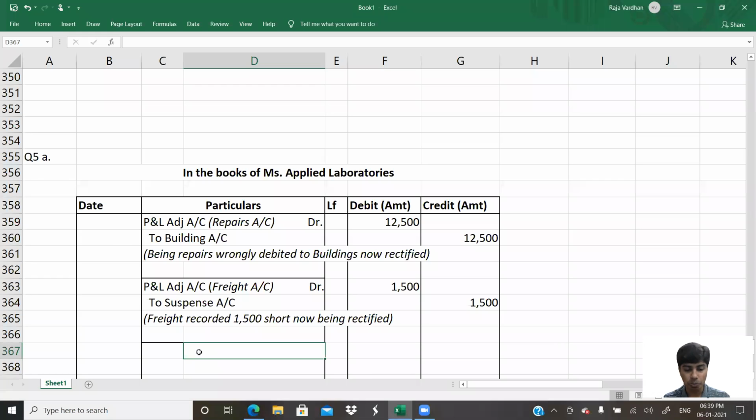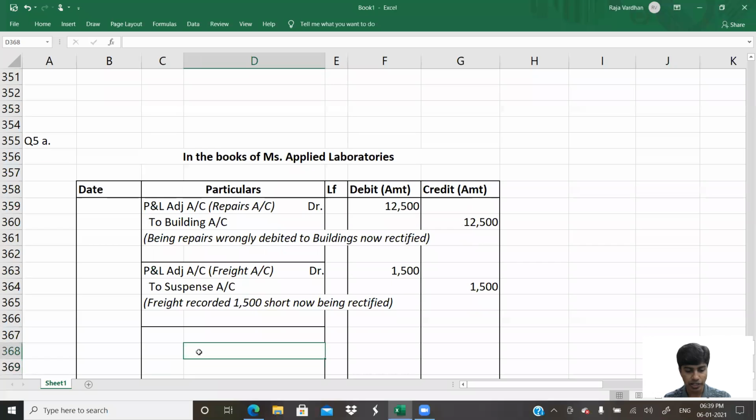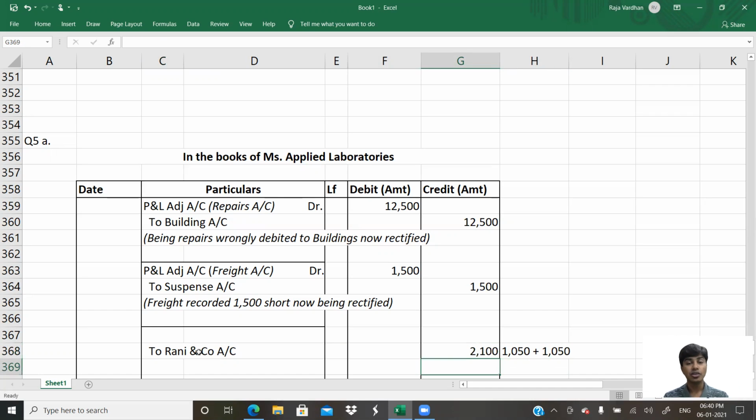So Rani and Company was supposed to be credited. Have they credited it? No, they've debited it. So what will I do? I'll credit Rani and Company now. Firstly, it was supposed to be credited, not credited. So I should credit how much? 1,050. Secondly, it was wrongly debited. In order to decrease that wrong debit, I would have to additionally credit by 1,050. So it should be 1,050 plus 1,050. Yeah, you heard me right. It should be 2,100.